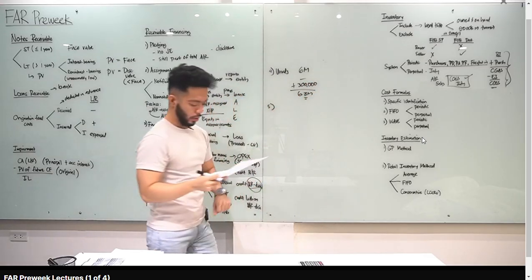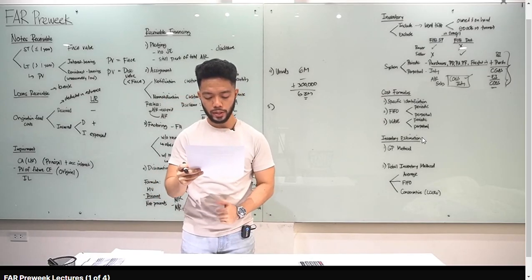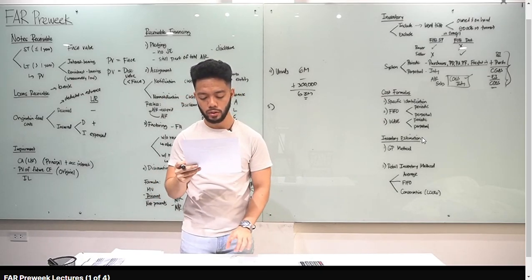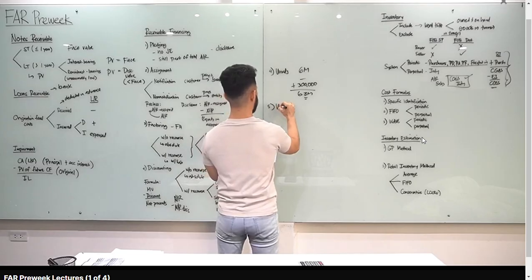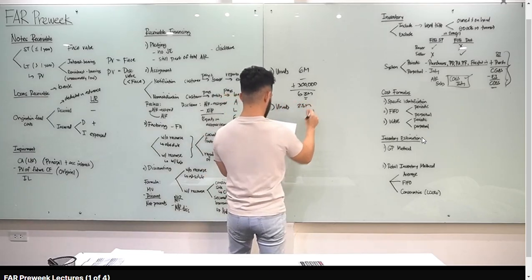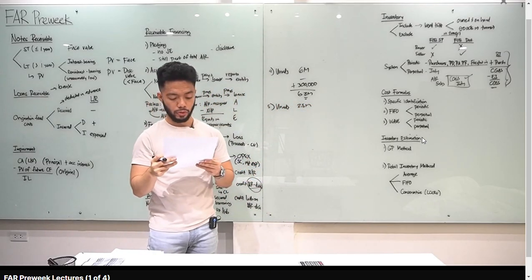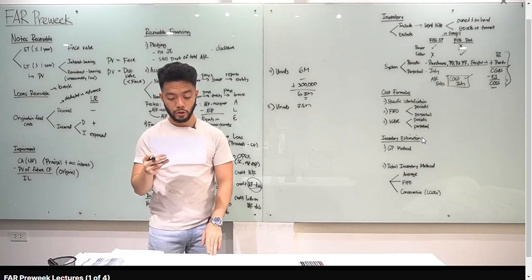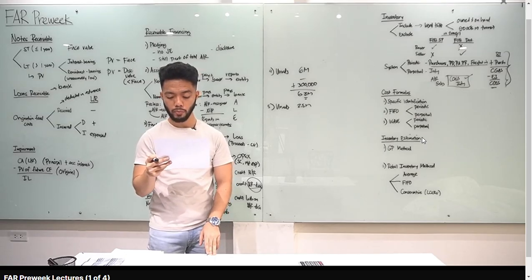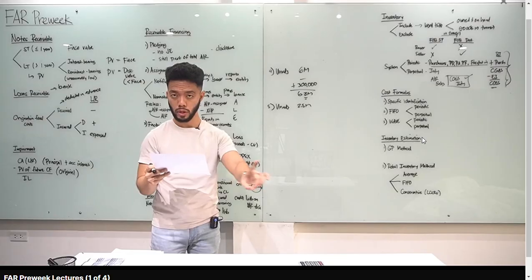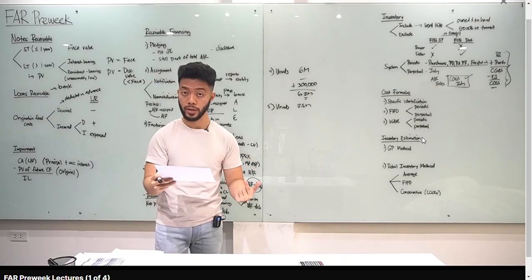Letter D. Number 5, what amount should be reported as inventory? Let's read the given. AB company reported inventory at 2.5 million. So, yun yung unadjusted natin, 2.5 million. And based on physical count, before necessary adjustments. Bullet number 1, merchandise costing 100,000 shipped FOB shipping point from a vendor. Ingat ka kung kaninong point of view, kay buyer or seller. Dito kay buyer kasi from a vendor, from the supplier.